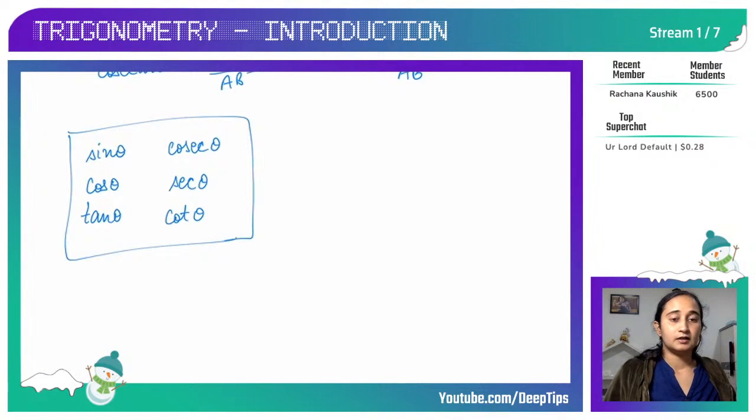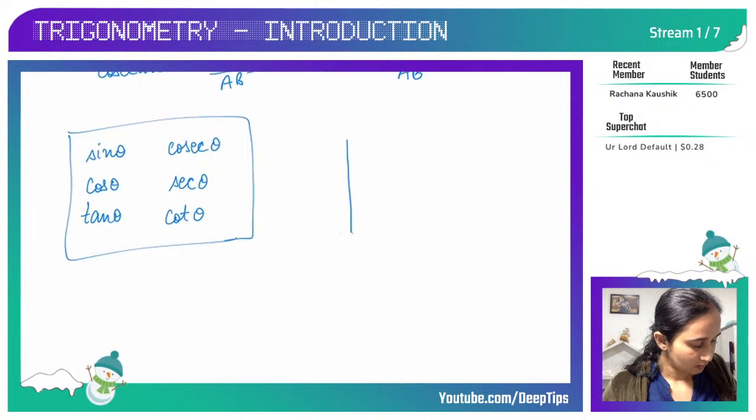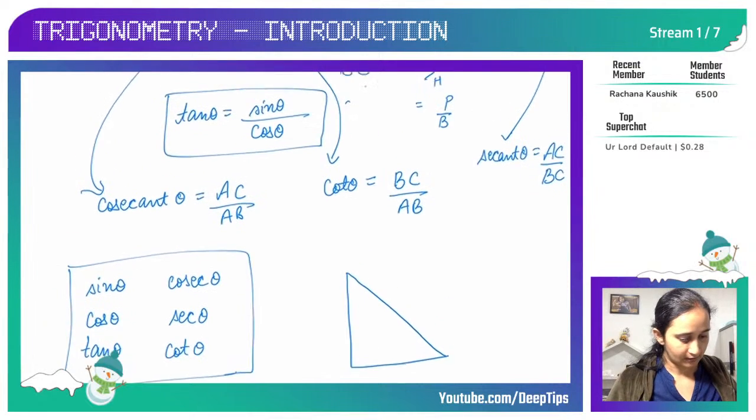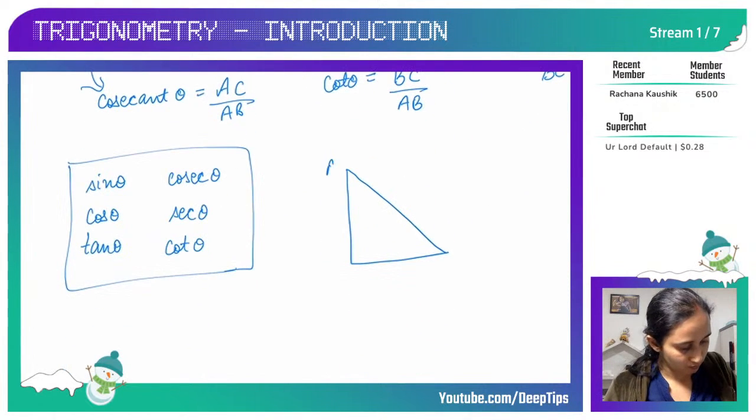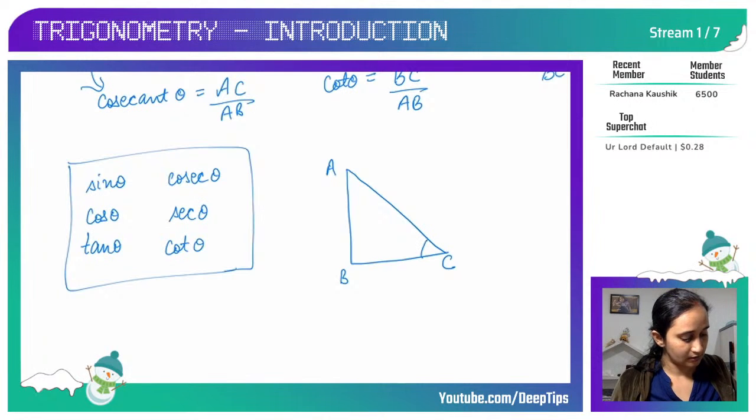Now like I told you, with the change in the angle, your ratio also changes. So earlier we took, 1 minute, I'll draw and then I'll connect. So here ABC, in the previous diagram I took theta here, correct.